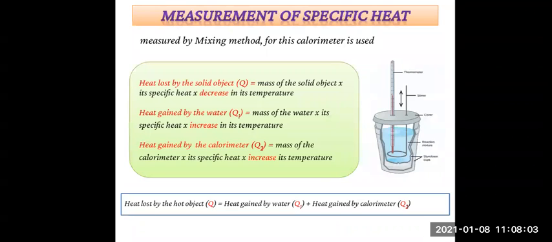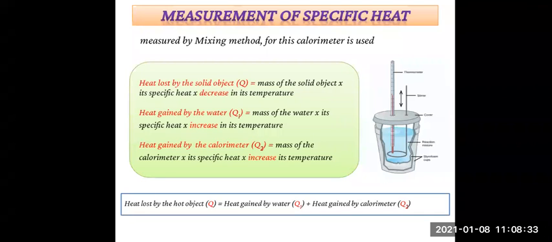Now we'll move on to the next point, that is measurement of specific heat and calorimeter. Now see, specific heat is measured by the mixing method. Remember this: the specific heat of an object can be measured by using the mixing method, and for this, a calorimeter is used.